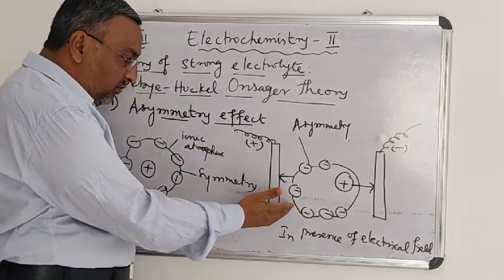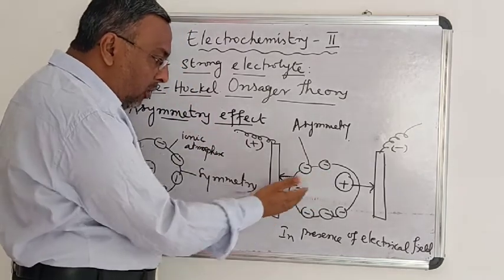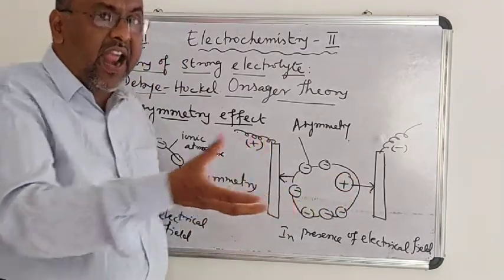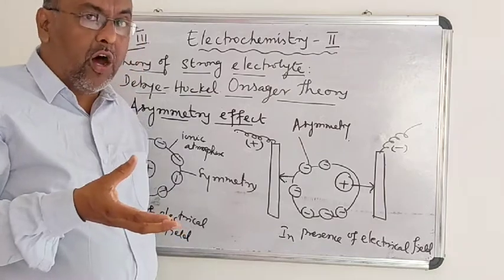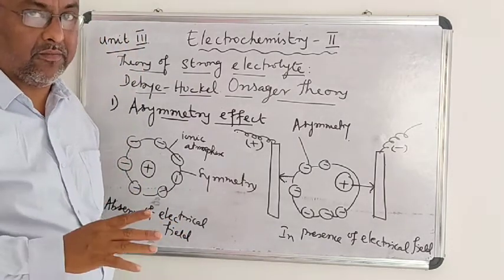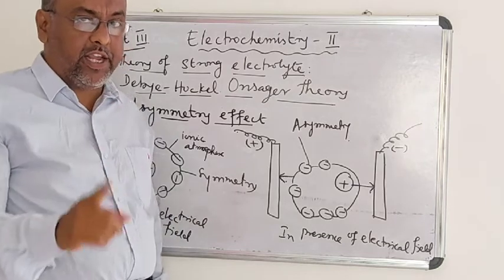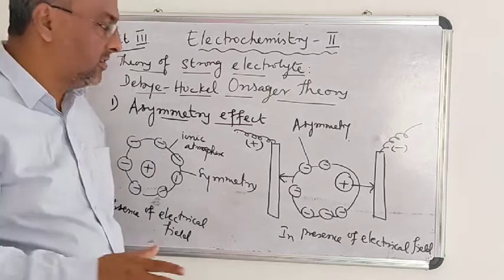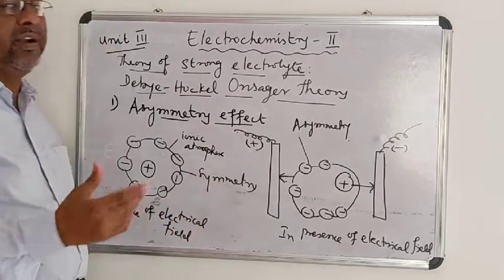The ionic atmosphere becomes more in the back than in the front, so there is a drag on the movement of the ion. That is why the mobility of the ion decreases. When the mobility decreases, the equivalent conductance of the strong electrolyte decreases. This effect is called the asymmetry effect.